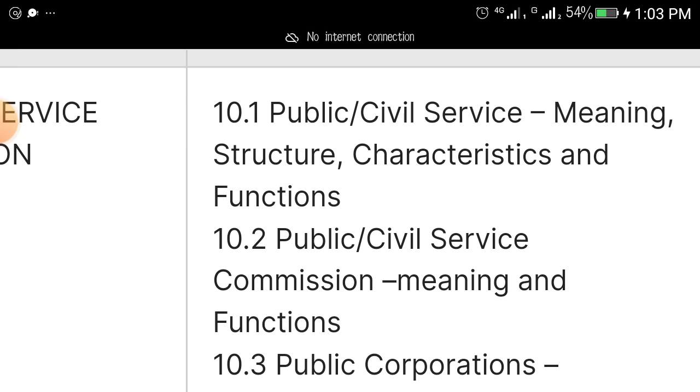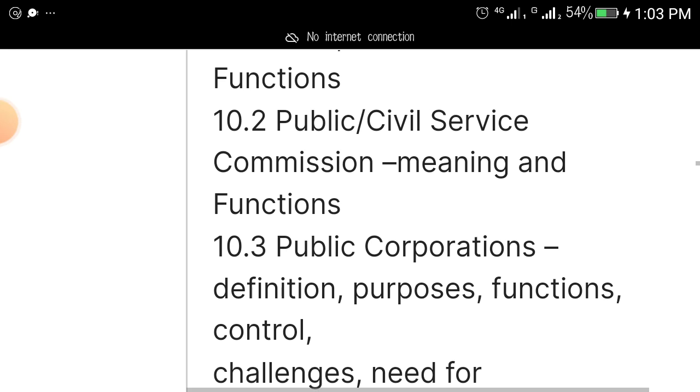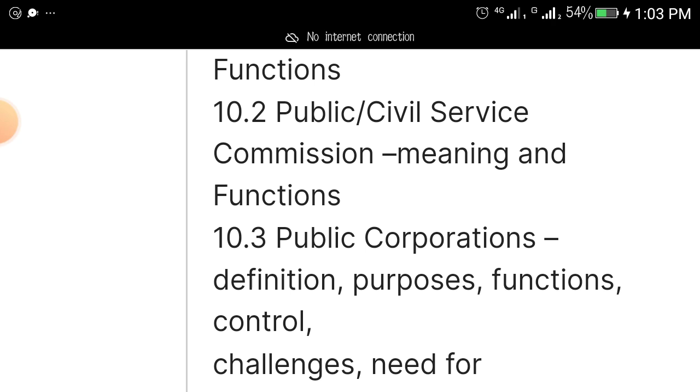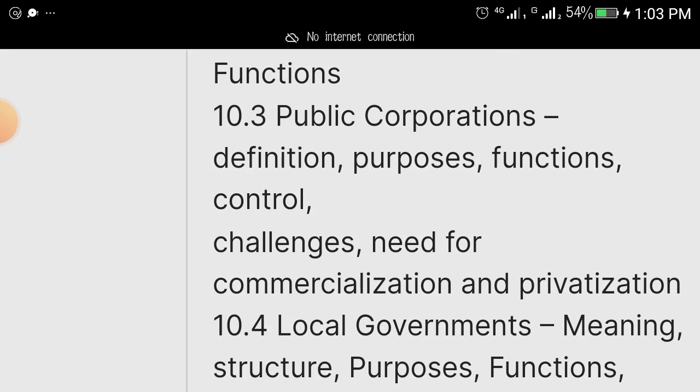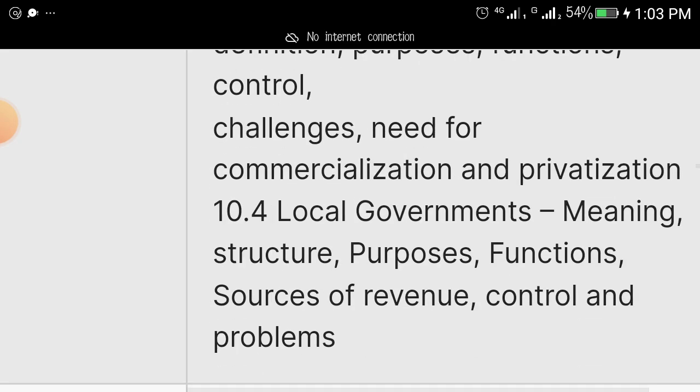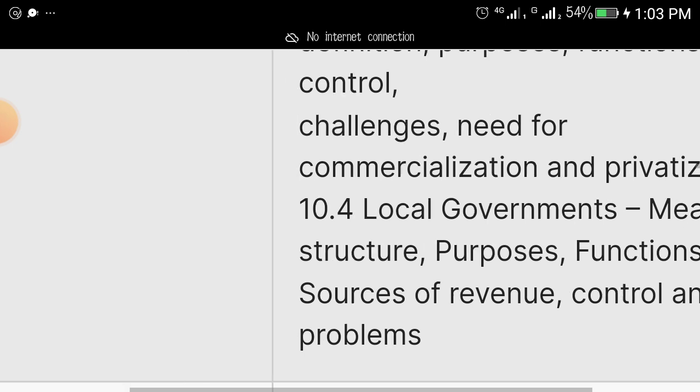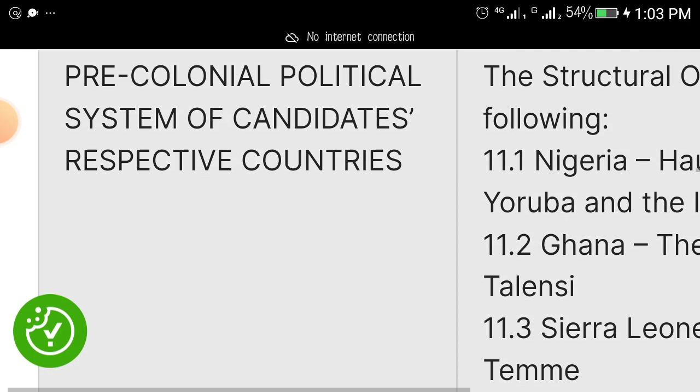Then under this topic, we have public service or civil service: meaning of public service or civil service, structures, characteristics and function; public or civil service commission, meaning and function; public corporation, definition, purpose, function, control, and all the rest. Local government: meaning, structure, purpose, function, sources of revenue, control, and problems of local government.